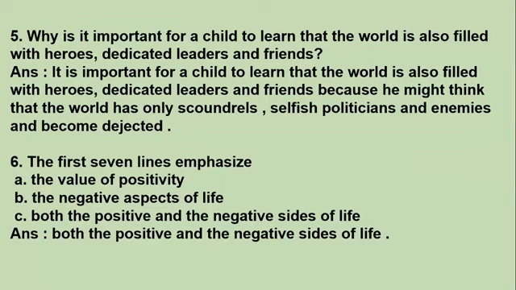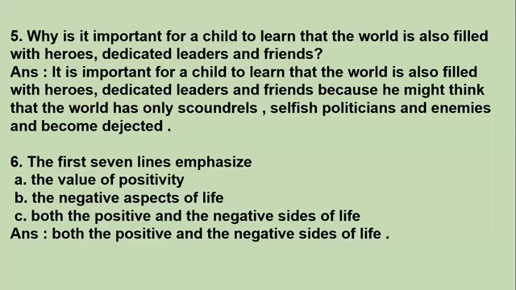Then next question, the first 7 lines emphasize A, the value of positivity, B, the negative aspects of life, C, both the positive and the negative sides of life. So when you read the poem, you understand that the first 7 lines emphasize both aspects of life, both the positive and the negative sides.